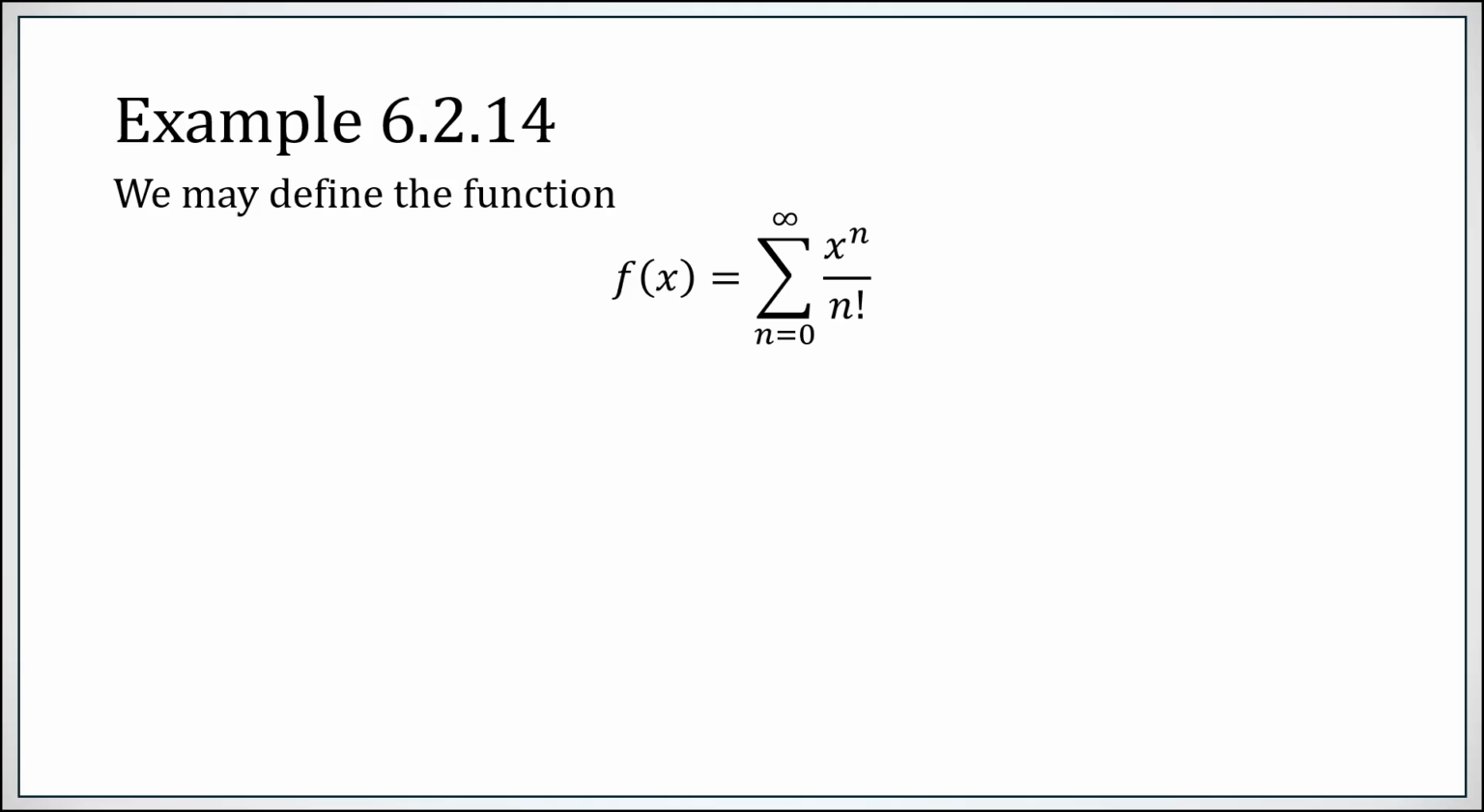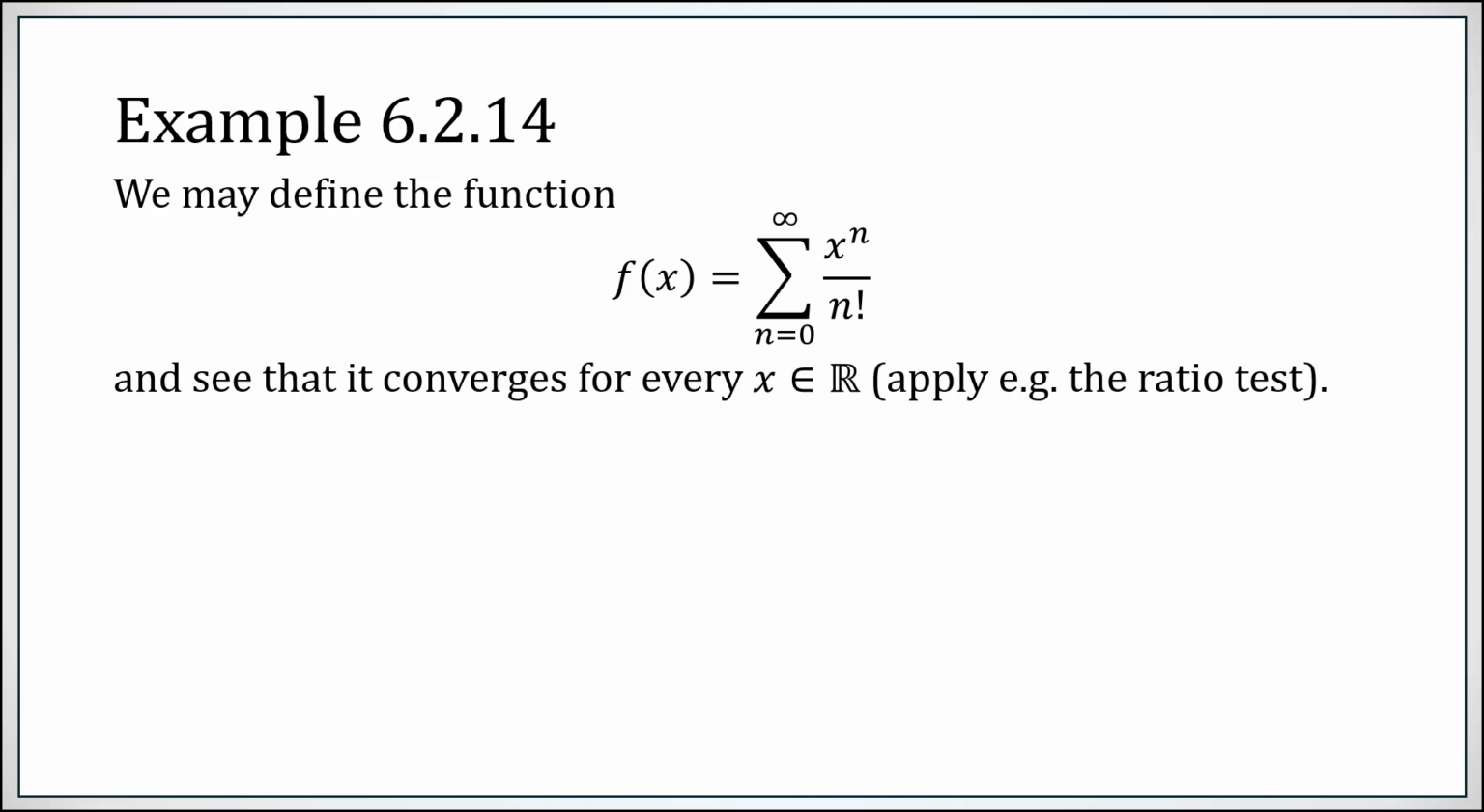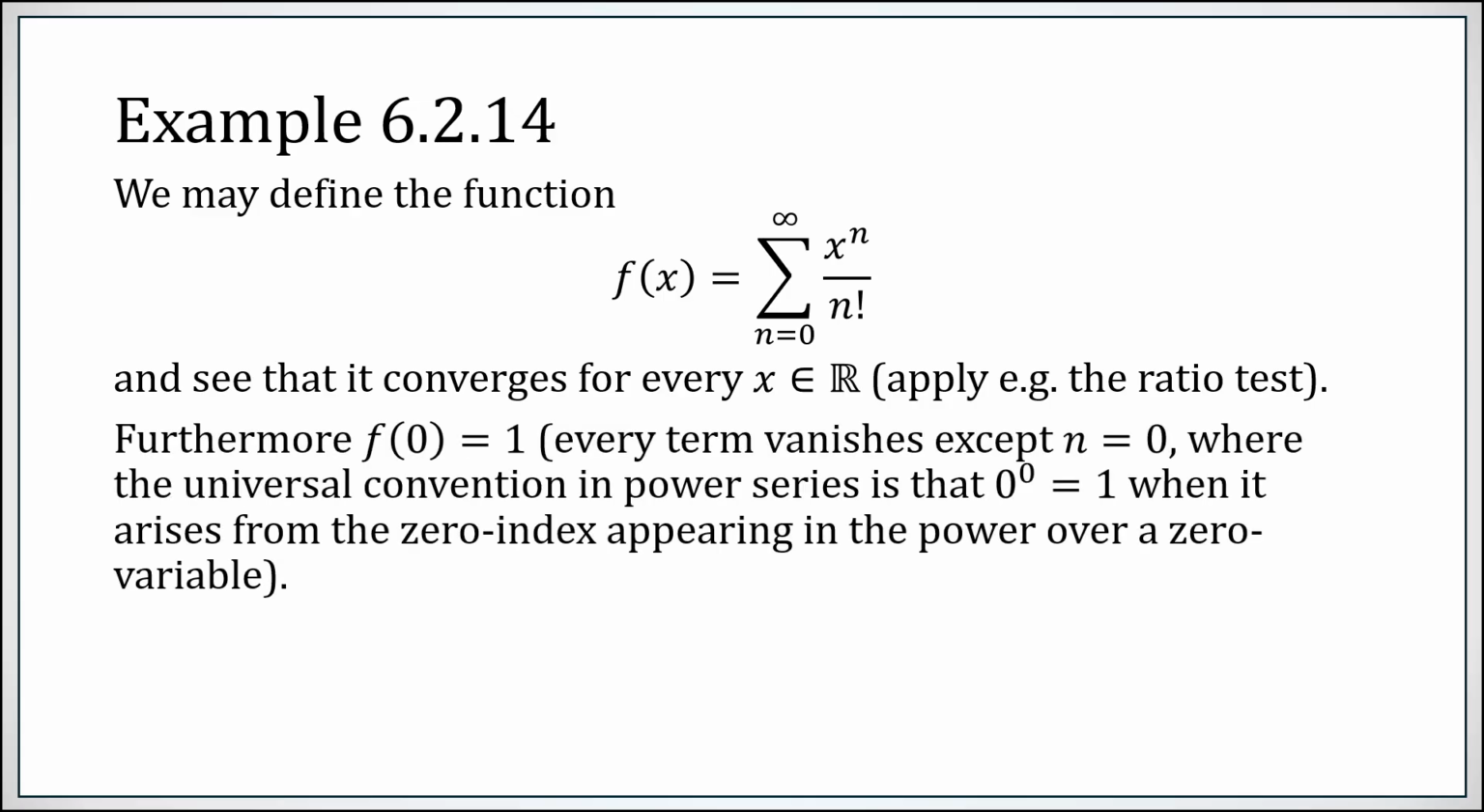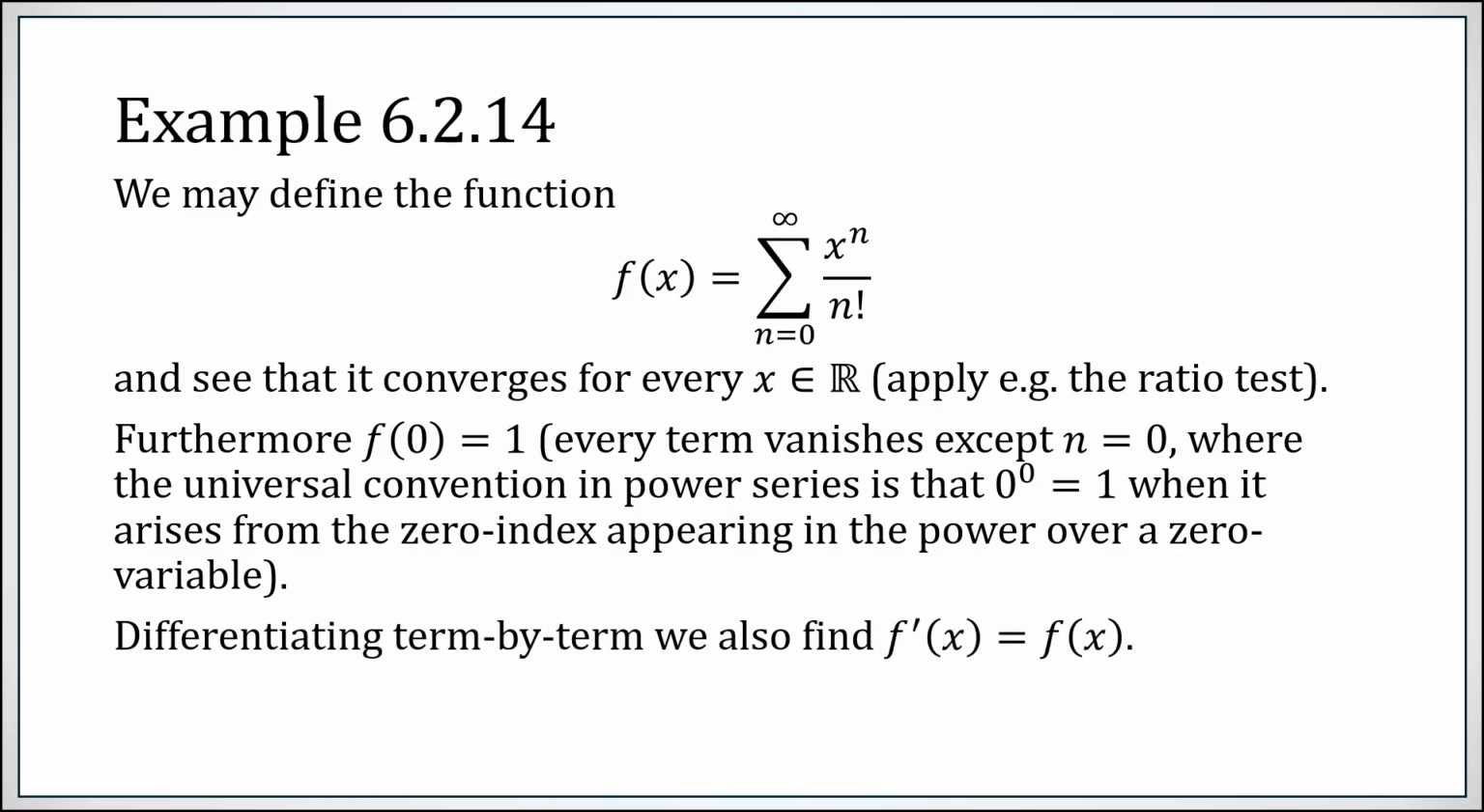Let's take a look at example 6.2.14. Here is a function we define as a power series. You can check that it converges everywhere. Just apply the ratio test, for example. Furthermore, f of 0 is definitely 1. Every term vanishes except for index 0, and we always understand in power series that when you get a 0 to the 0 at the index 0 term, that's always 1. So differentiating term by term, you will bring down an n in every term, but it will cancel one here, and now you will have x to a power over that factorial. You have exactly the series you started with, so this is a function that is its own derivative.